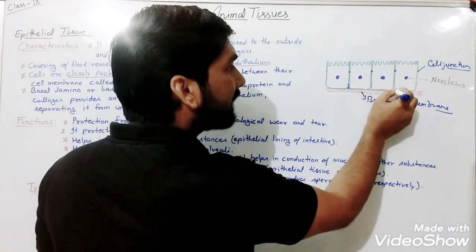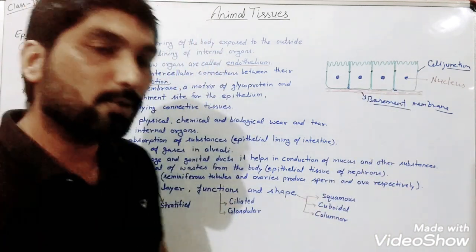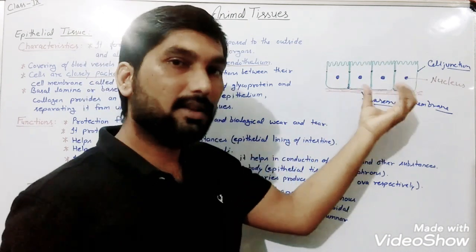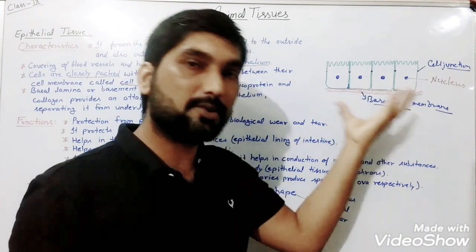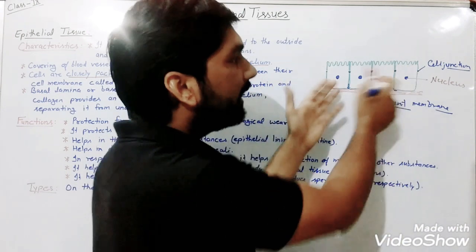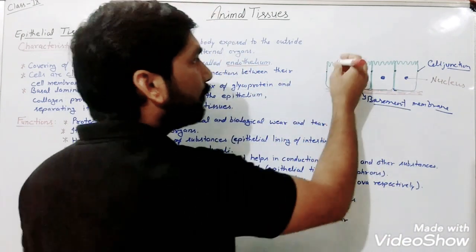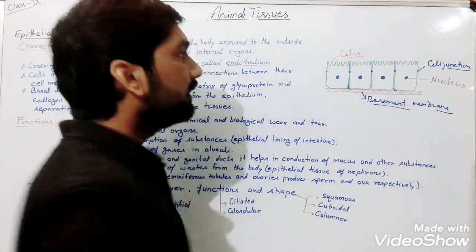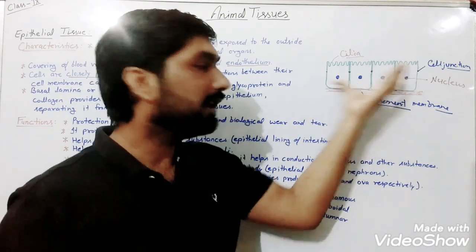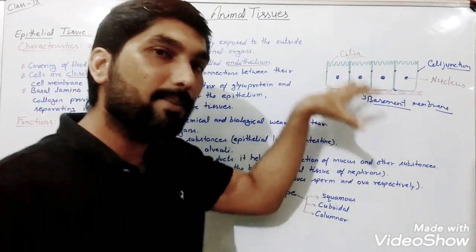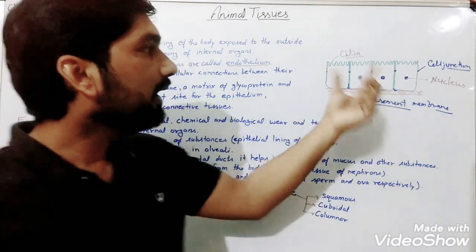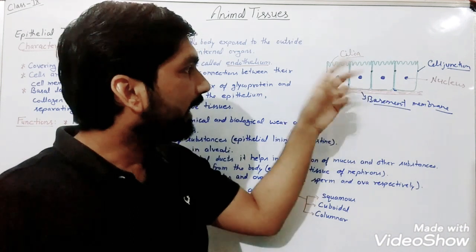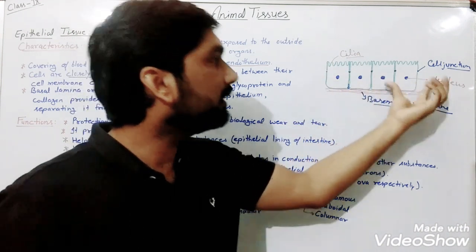but a little or no extracellular fluid. Extracellular fluid means the fluid that is outside the cell. So in some cases there may be little or no extracellular fluid present between the cells, and at the top you can see some hair-like structures that are known as cilia. If cilia are present on the cells, they will be known as ciliated epithelial cells or tissues. So here I have taken an example of ciliated epithelial tissue, and this tissue is a combination of multiple cells.